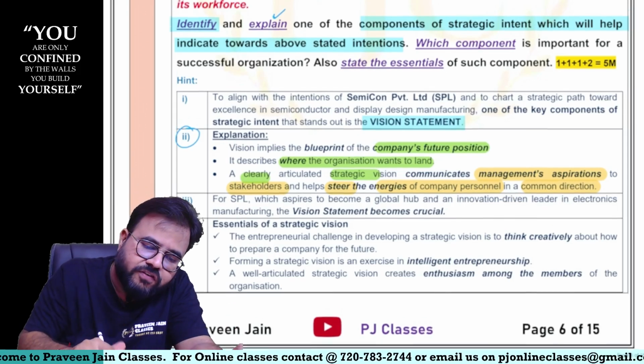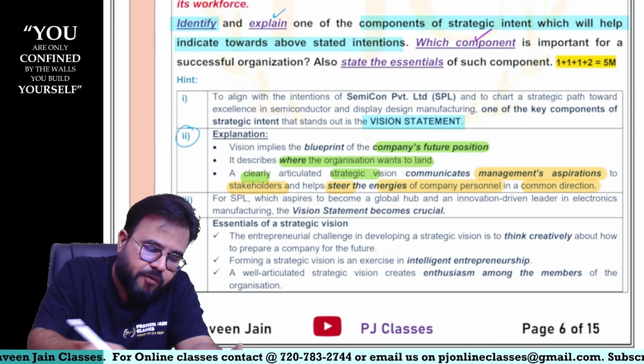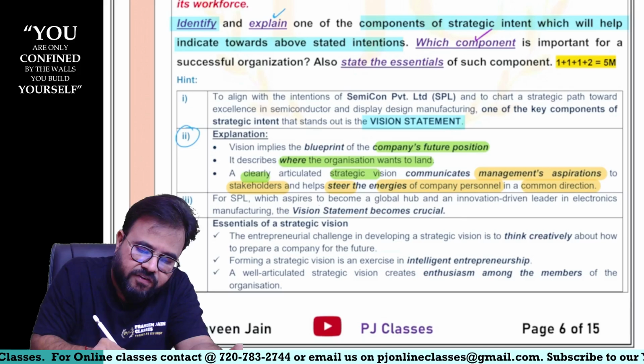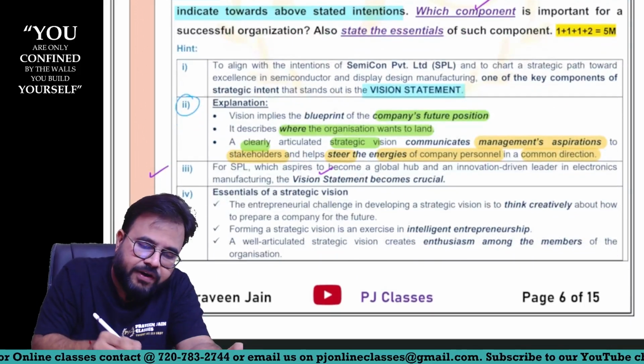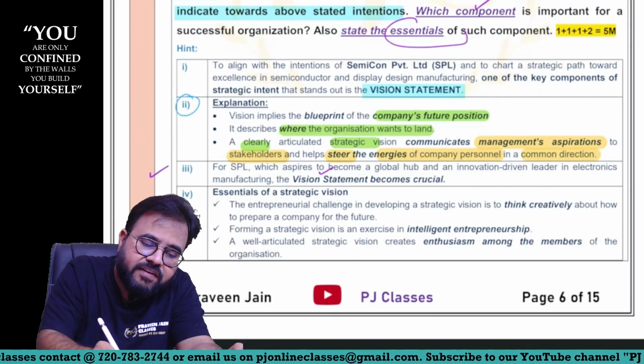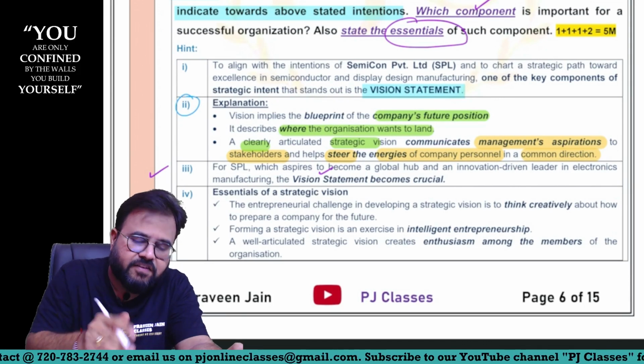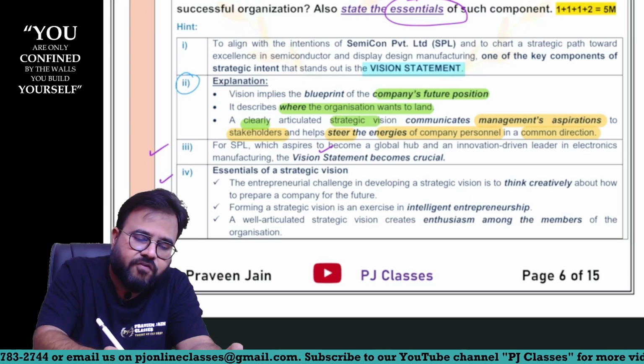Next, what is the third question, sir? Which component is important for a successful organization? Which component, sir? Vision statement, sir. And the last point is that you have to tell the essential elements of that component, sir. So what are the essentials of strategic vision, sir?